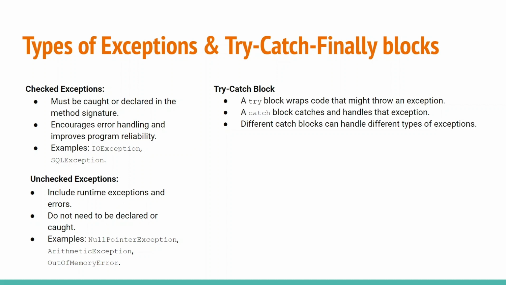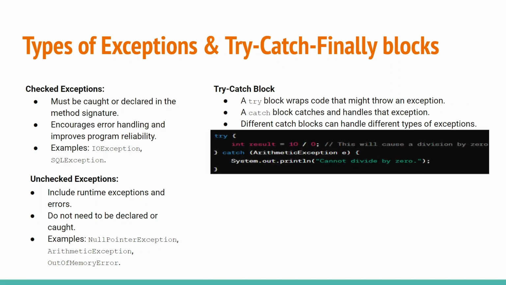This is how we write the code in Java. Try, let's take an example, int result equal to 10 by 0. What we are trying to do here is divide the number 10 by 0. Then the exception happens. This exception is caught in the catch block and we are just printing the message to the console. There is another block called the finally block.